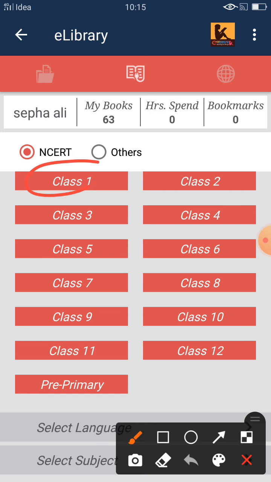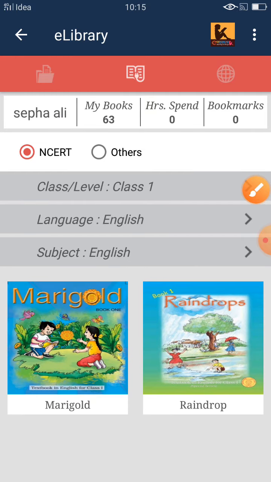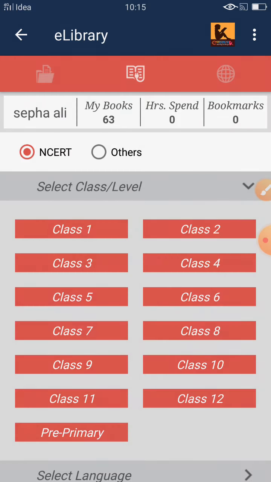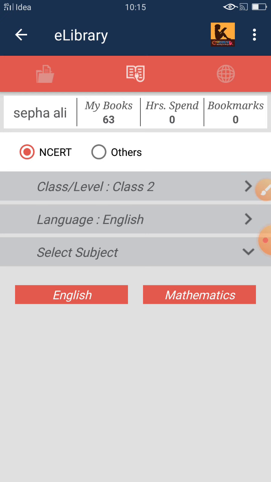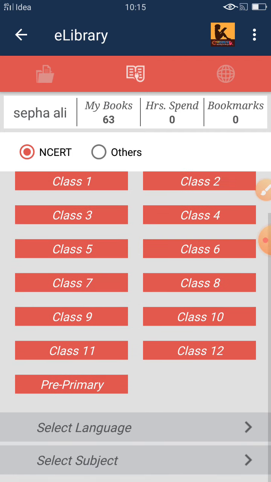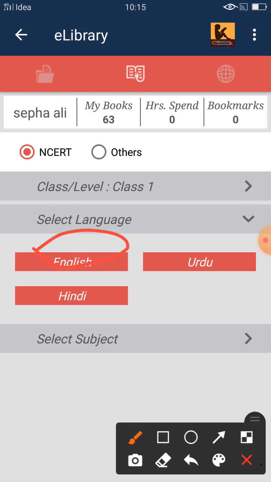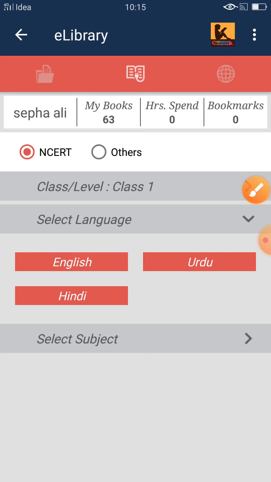Okay, see, in first class I also study English, and there is maths for second also. Okay, and how to download the book, this I also tell you. First we have to go there, and now you can take Hindi. If you are in Hindi medium, you can take Hindi medium. If you are in English medium, you can take English medium, and if you are in Urdu medium, you can take Urdu medium books.